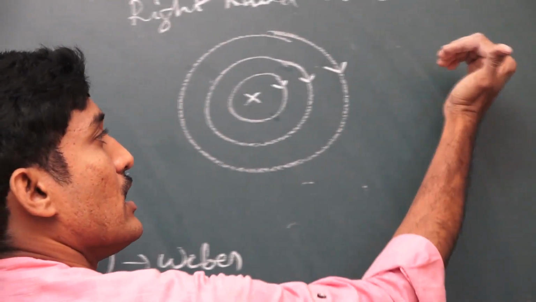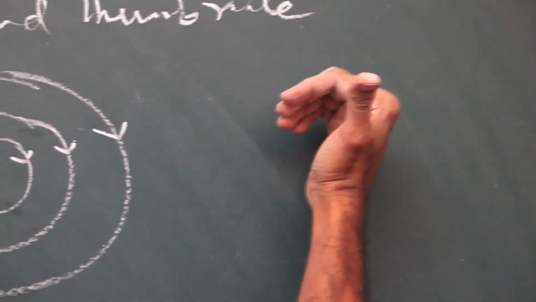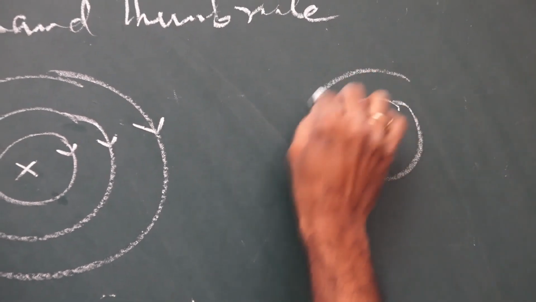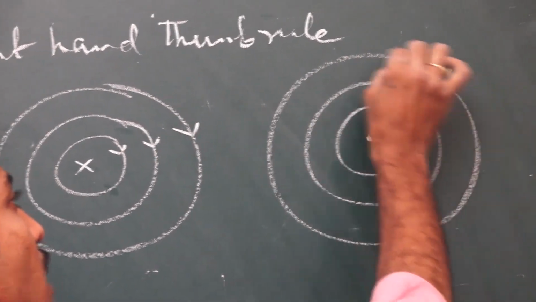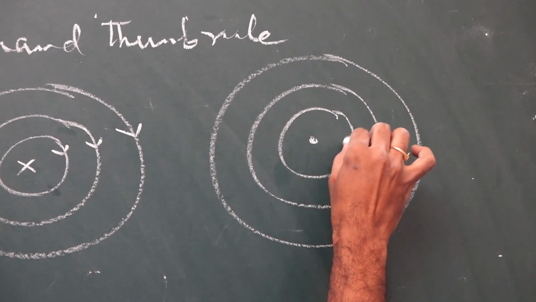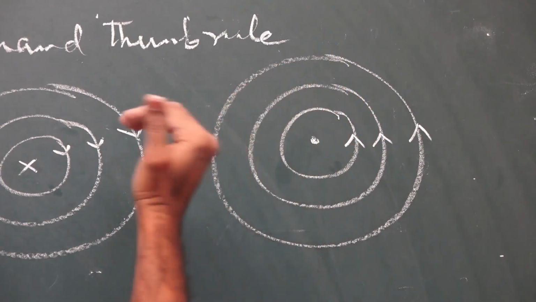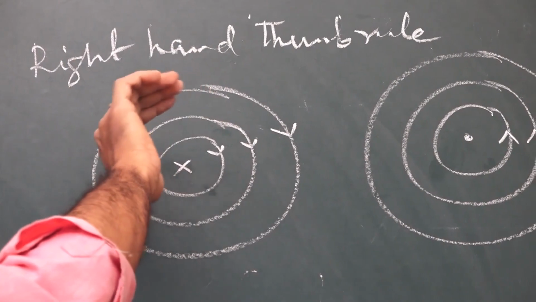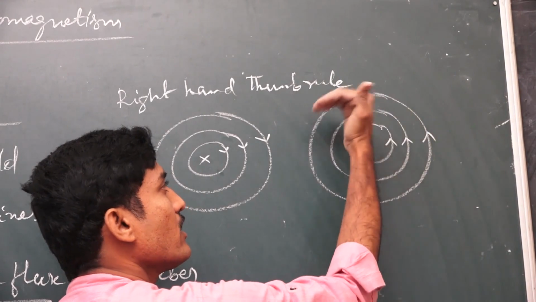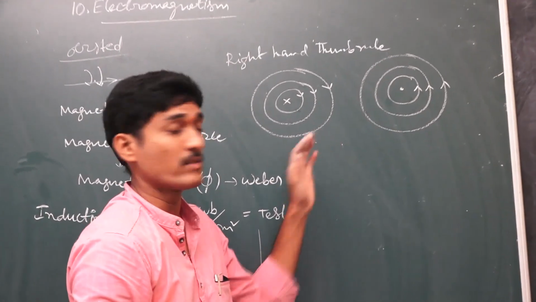And suppose the thumb is out of the board, that means away from the board perpendicularly. We indicate that with a dot symbol, and the field lines are circular and concentric. The curled fingers are in the anti-clockwise direction. That means if the current is into the page, the field lines are clockwise, and if the current is out of the page, the field lines are anti-clockwise. Based on this, some examination questions come.